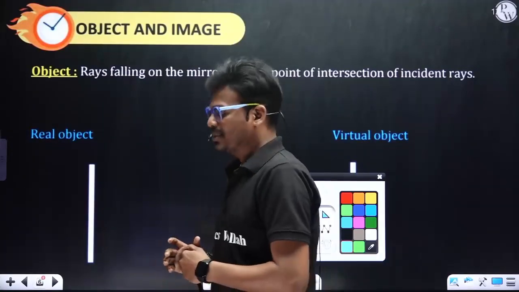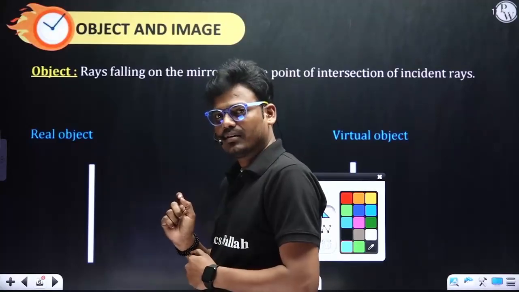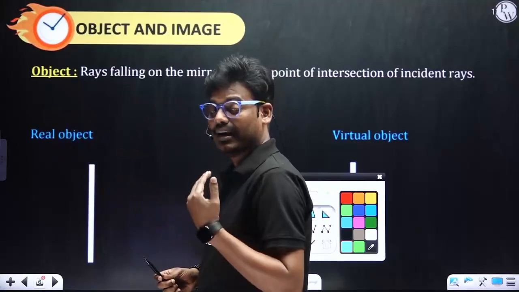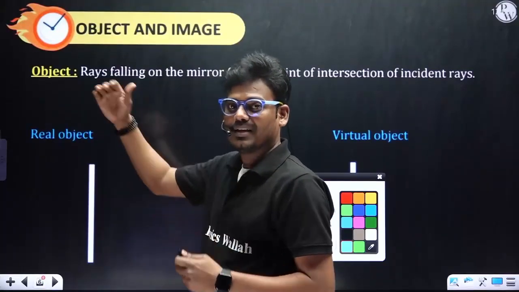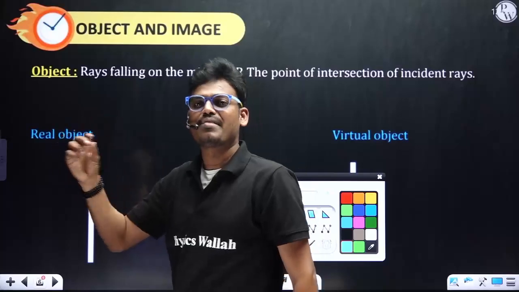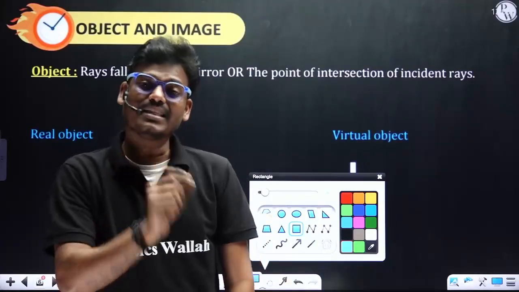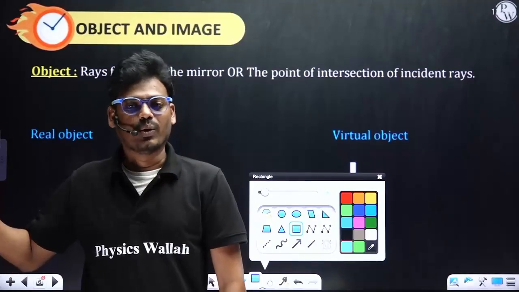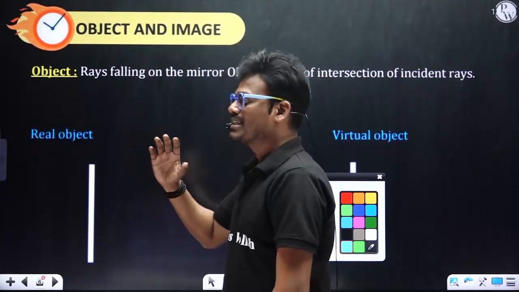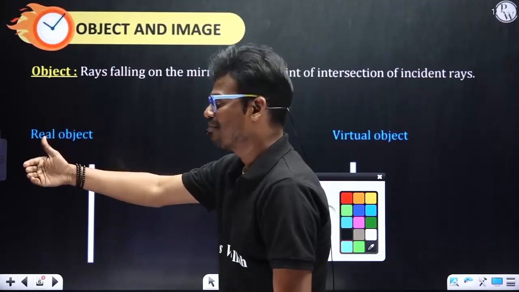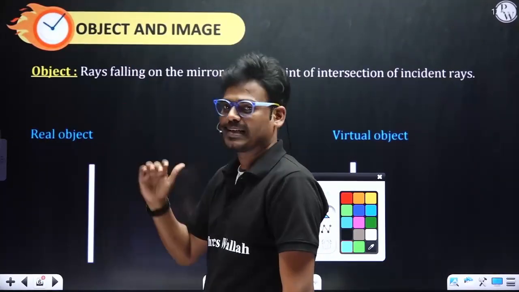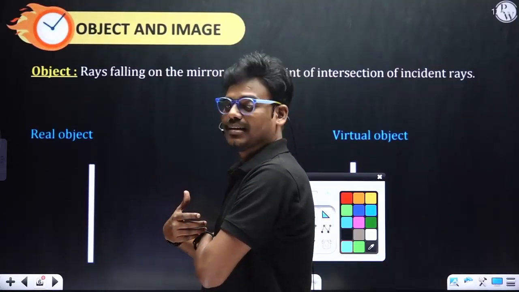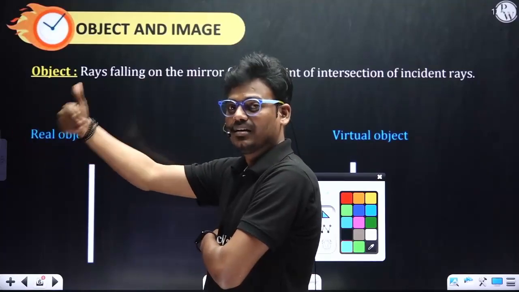But one important observation: your right hand side will be visible in the mirror as the left hand side, and the left hand side as the right hand side. This we call lateral inversion. But this academic year, they have removed this lateral inversion, so no need to worry about it. We just need to understand what is image and what is object. If I stand in front of a mirror, a plane mirror or whatever reflecting surface it is, myself acts as an object and in the mirror it acts as an image.